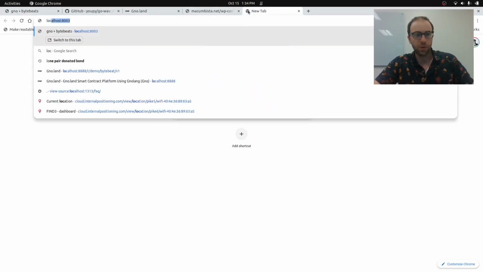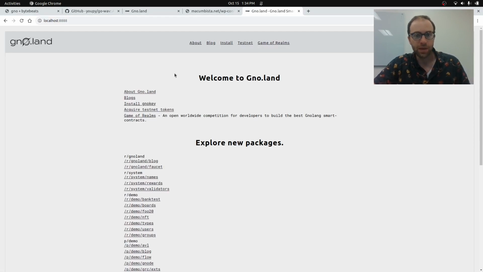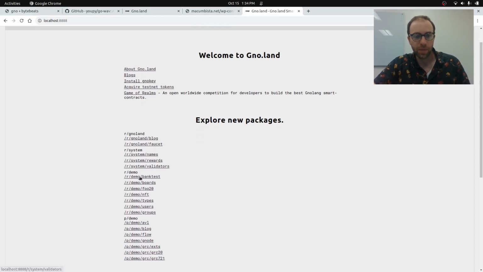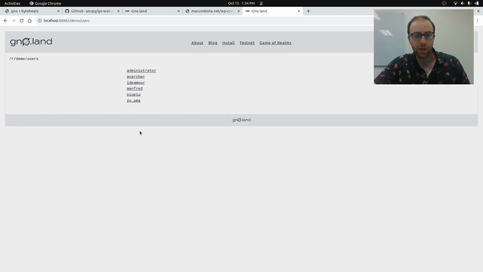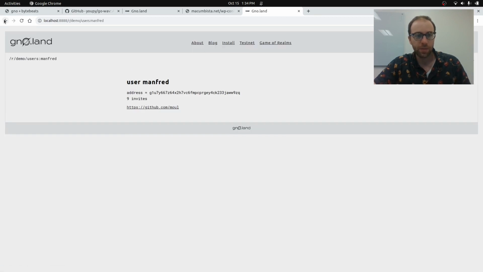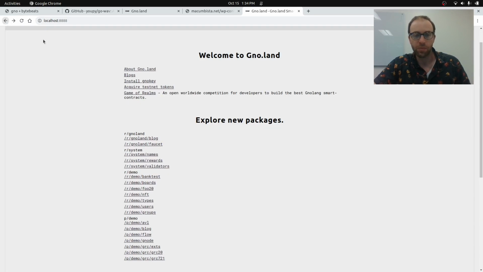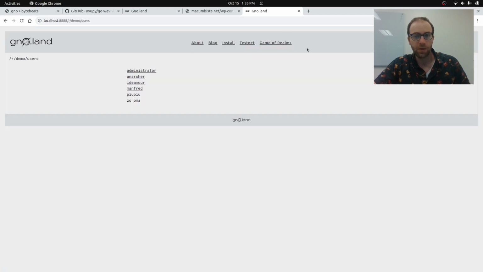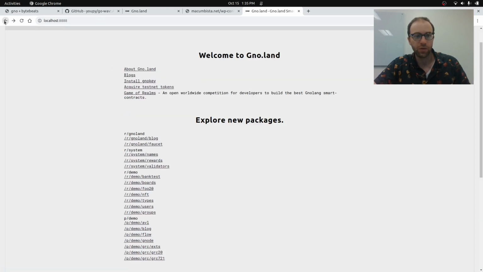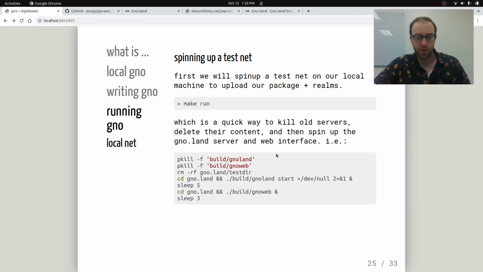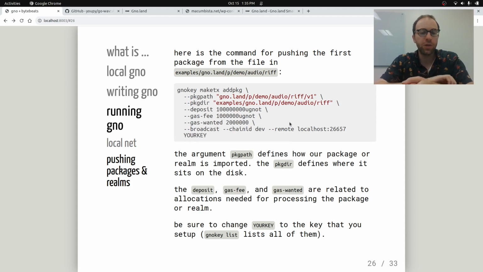So if we go look it up here, this is Gno.land, and there's already some smart contracts here, like one that lists some users. So there's some user information. These are built into the Gno.land system as is, but we'll be able to make and add our own in here with our own source code and our own way to interact. So to do that, we're going to use the keys that we generated a while back. And what we have to do is essentially add our packages and then add our realm that uses those packages.